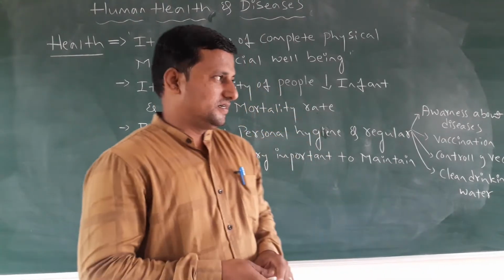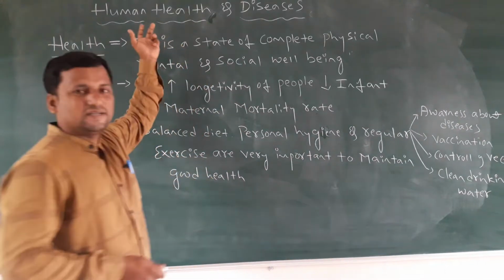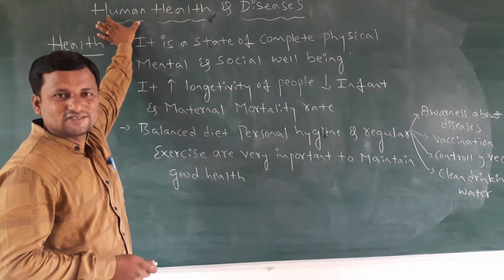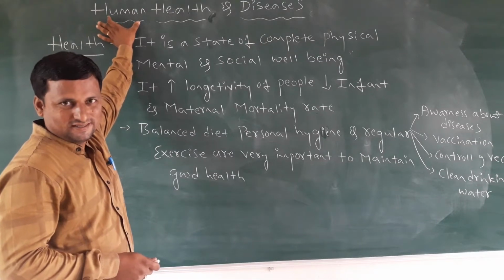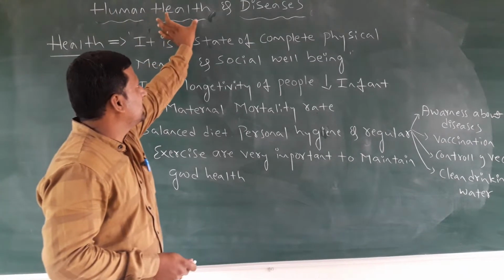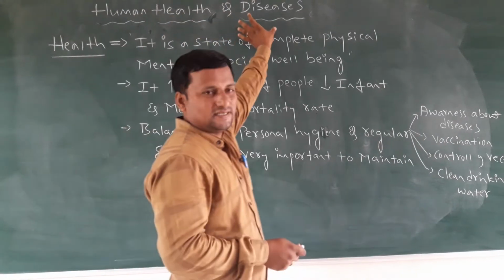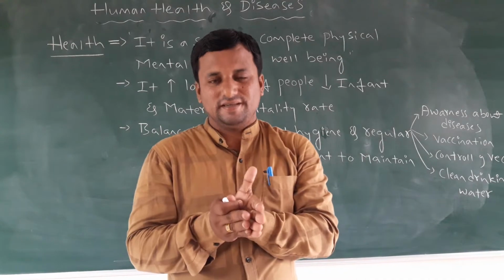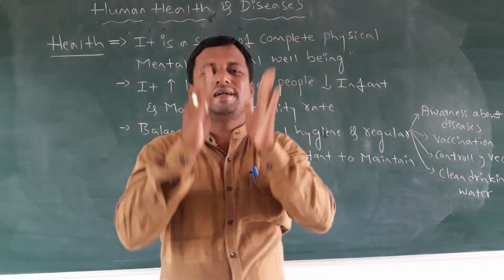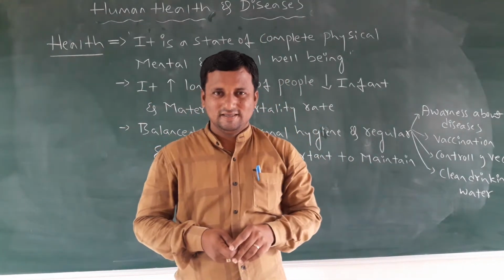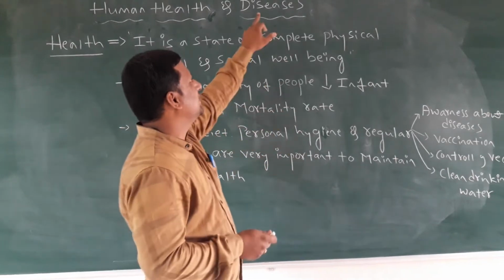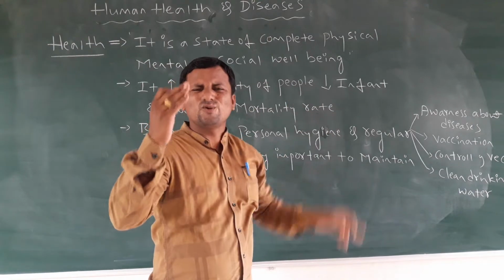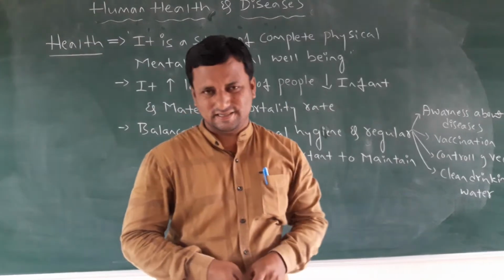In this chapter, what do you think we discuss? About this one species that we know, the human. About human health and diseases, and how we are going to maintain these two in a balanced way. As for health, we must maintain our health conditions. We must think about the diseases also. You already know that there are so many types of diseases.